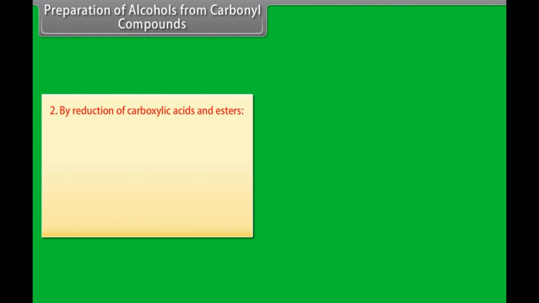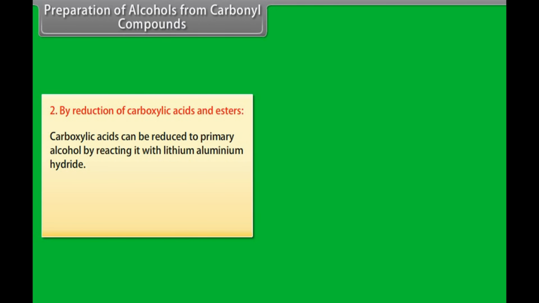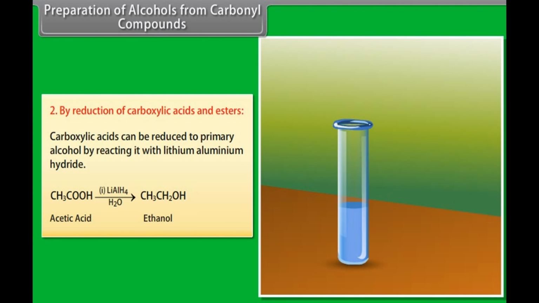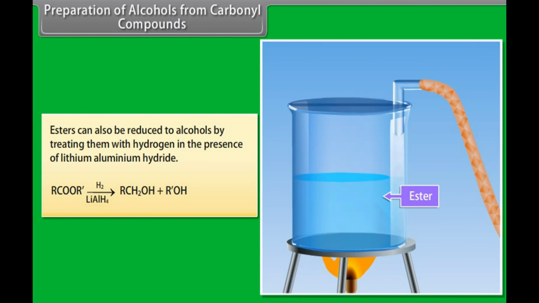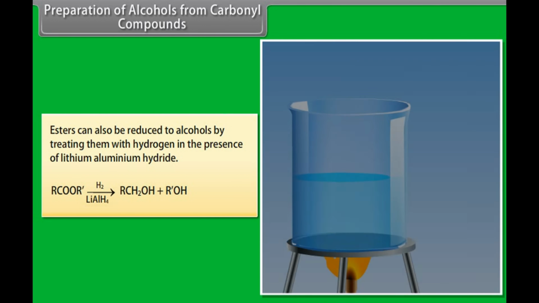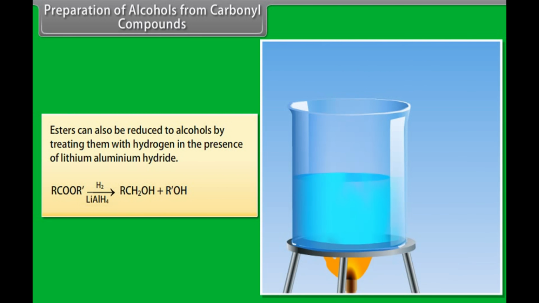Preparation of alcohol from carbonyl compounds by reduction of carboxylic acids and esters. Carboxylic acids can be reduced to primary alcohol by reacting with lithium aluminium hydride. Lithium aluminium hydride is mixed with acetic acid, followed by water, which forms ethanol. Esters can also be reduced to alcohols by treating them with hydrogen in the presence of lithium aluminium hydride. On treating esters this way, it forms alcohol.